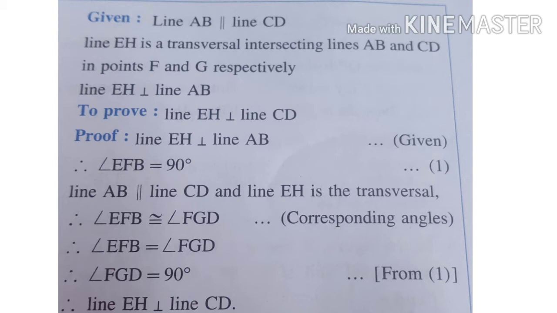Line EH is perpendicular to line AB. This much part is given, and you have to prove line EH is also perpendicular to line CD. Now let's start your proof.